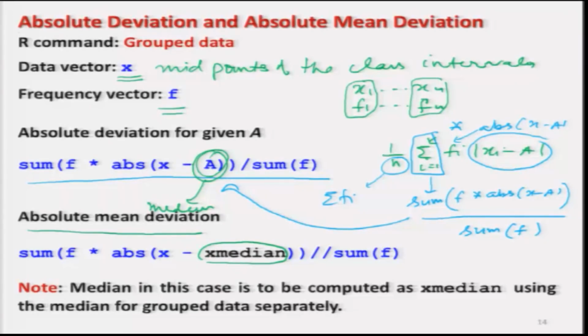So, that you remember that this value has to be computed separately using the functions and commands that we have used in the case of computation of median in case of group data.